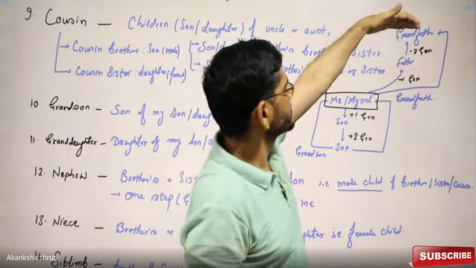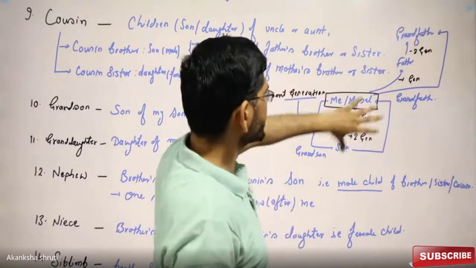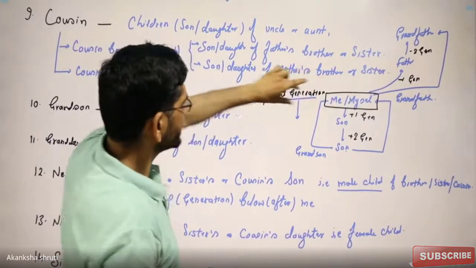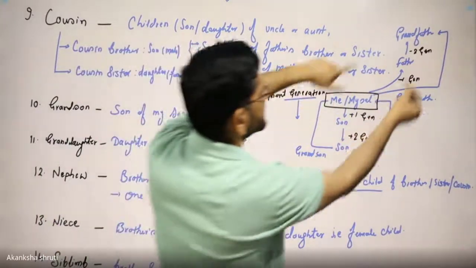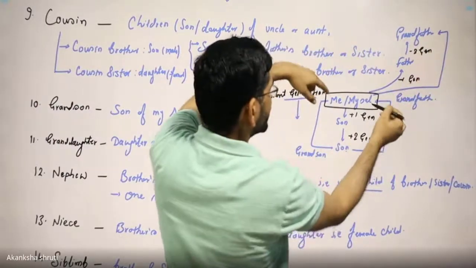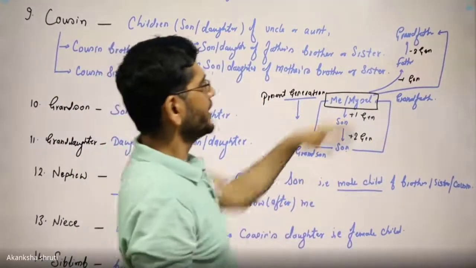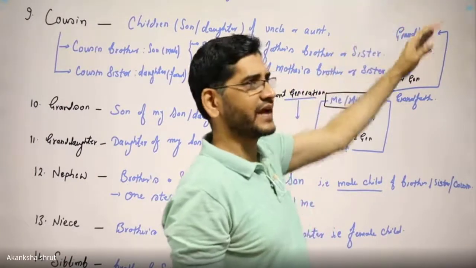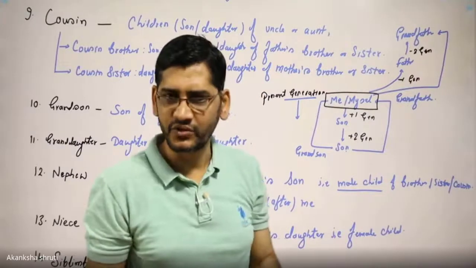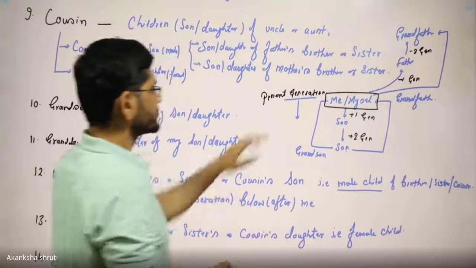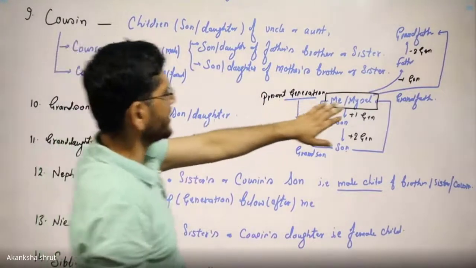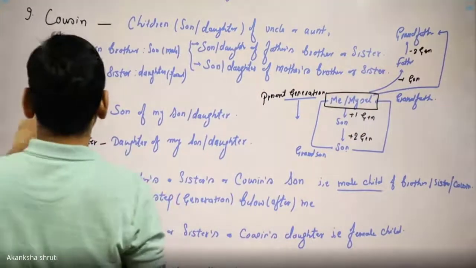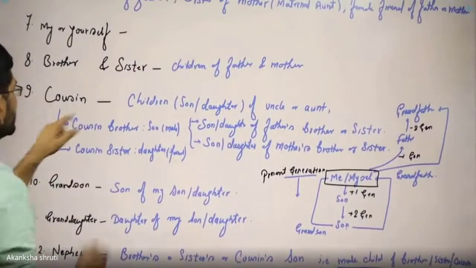If you start considering from here, the 5 generation relation we have to understand, or if you start considering from yourself, then 2 generations backward we need to go, and 2 generations forward we need to go. Even the grandfathers' fathers we can take, but that much is not asked, so we will not go into that. Okay.